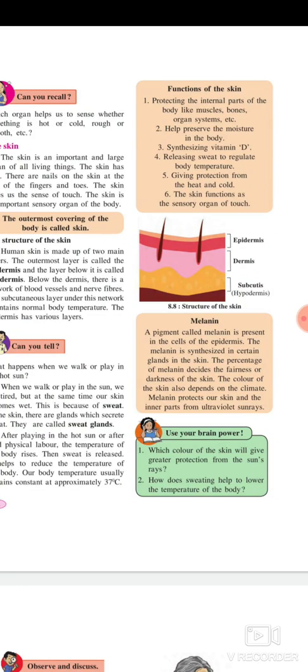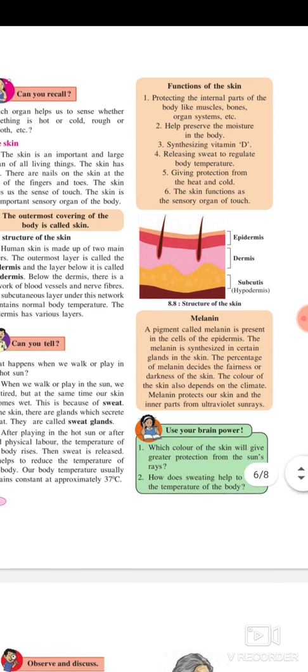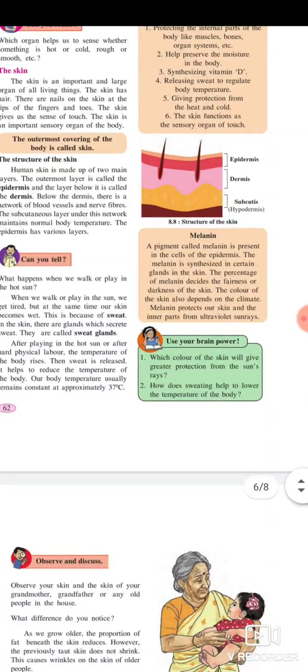Functions of the skin. First, protecting the internal parts of the body like muscles, bones, organ systems, etc. Second, helping preserve the moisture in the body. Third, synthesizing vitamin D. Fourth, releasing sweat to regulate body temperature. Fifth, giving protection from heat and cold. Sixth, the skin functions as the sensory organ of touch.